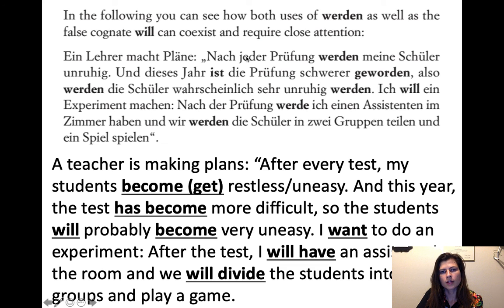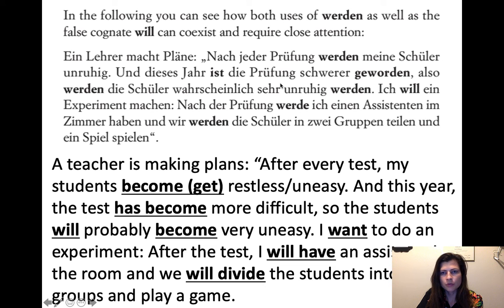So after all that, you realize that, okay, werden is the only verb. We didn't get another infinitive at the end. There's no other verb. So werden stands alone. So we decide it means become or get is another translation. So after every test, my students become uneasy or get restless.